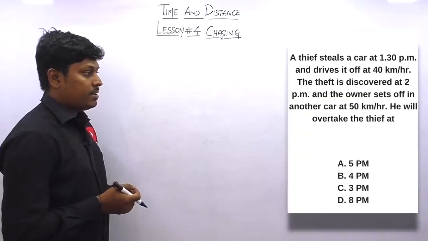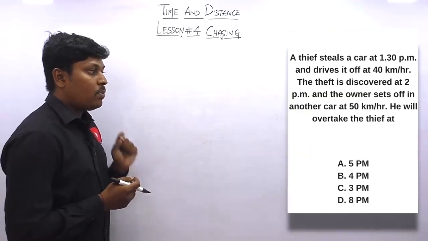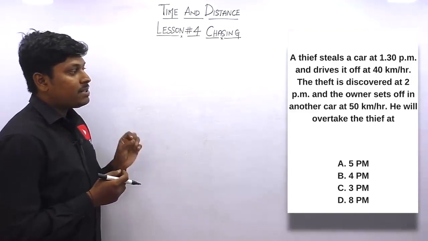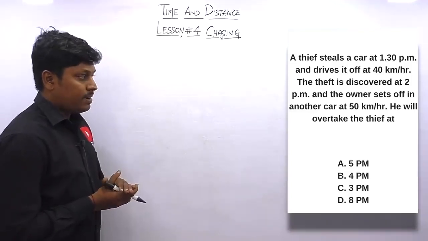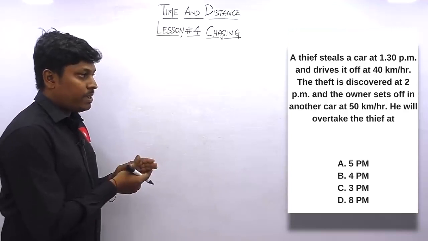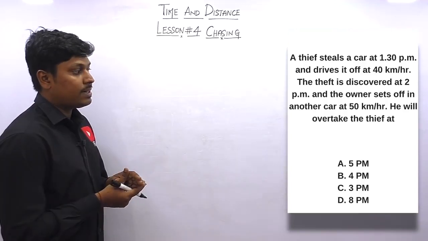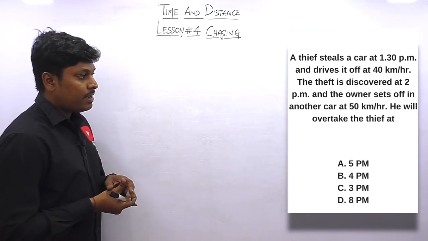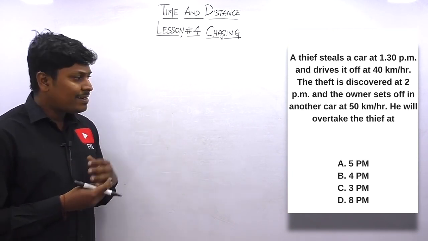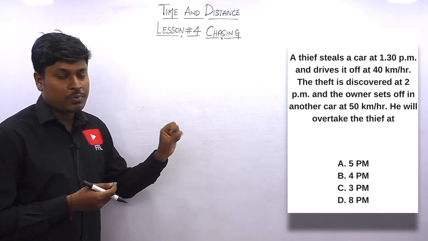Question number 6. A thief steals a car at 1:30 p.m. and drives it off at 40 km per hour. The theft is discovered at 2 p.m. and the owner sets off in another car at 50 km per hour. He will overtake the thief at. Interesting question. First let me understand the concept, what they are saying.